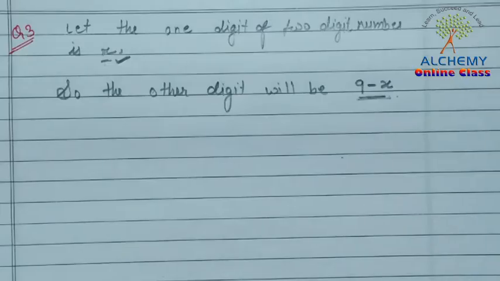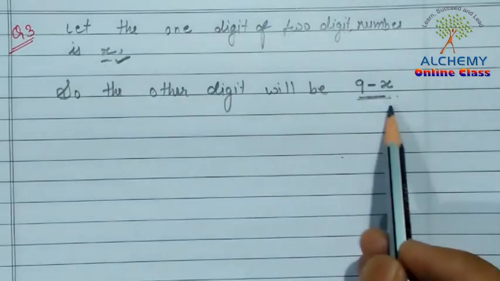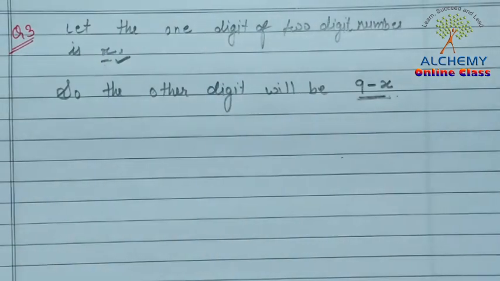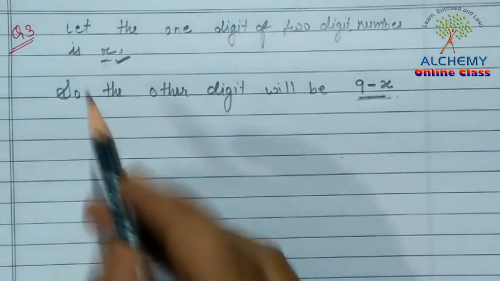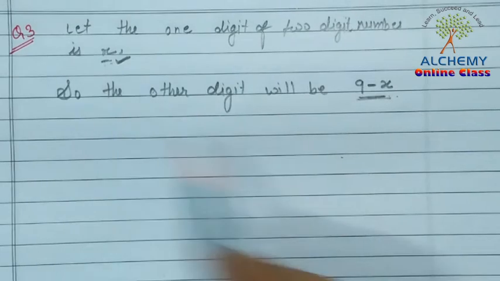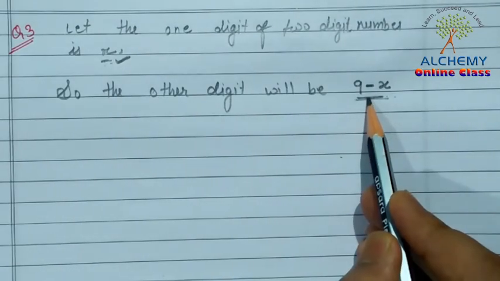Now we can form the original number by taking these 2 digits. Students, we know that in a 2-digit number the digits represent different places. One digit represents the unit place and the other represents the tens place. Suppose x represents the unit place and 9 minus x represents the tens place.